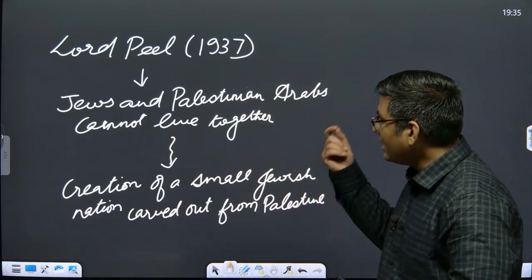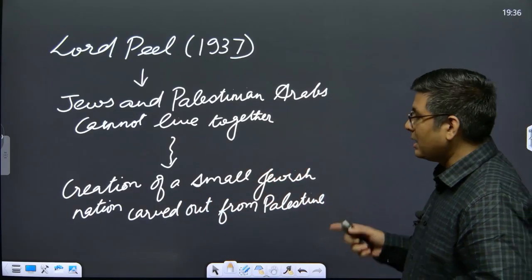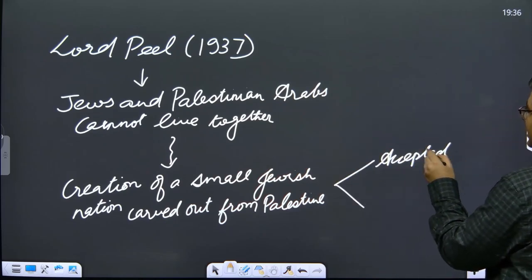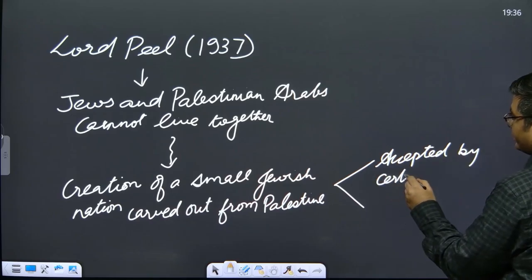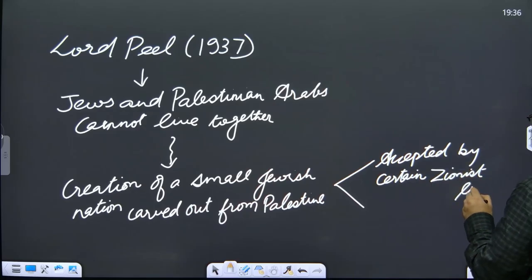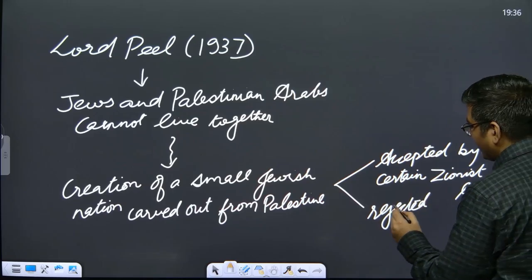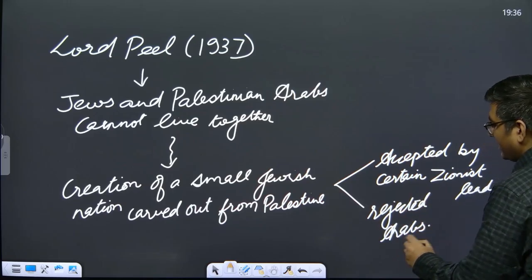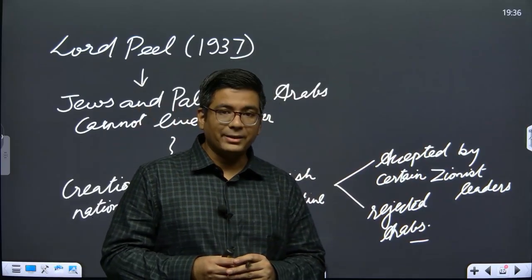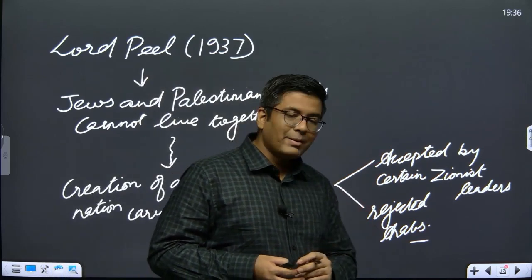For the very first time, the partition of the Palestinian region came as one of the official recommendations. Now this was something which was accepted by certain Zionist leaders but rejected by Arabs. And this is very obvious that the Arabs are going to reject it. Why? Because they perceive it as their own land. So if it is their own land, why would they want this land to go away to some other state or some other country with a different ethnicity, with a different religion? So that is why it was rejected by the Arabs.